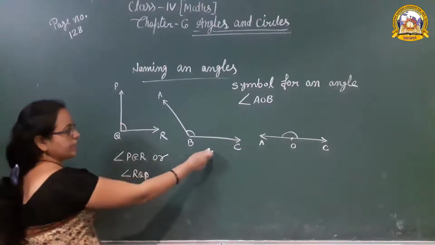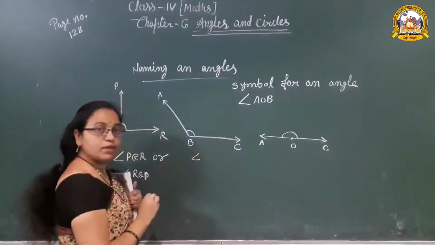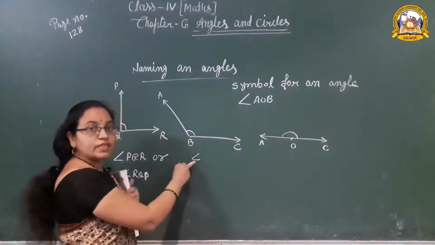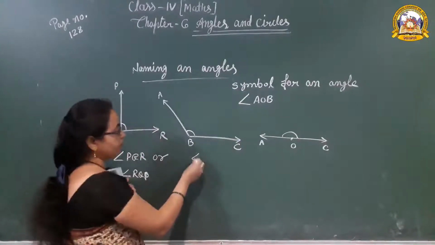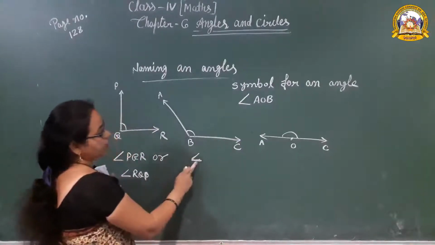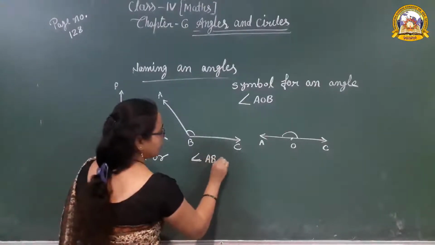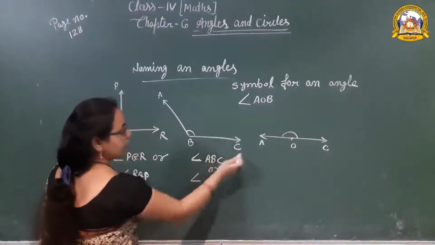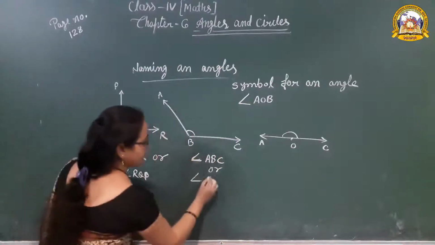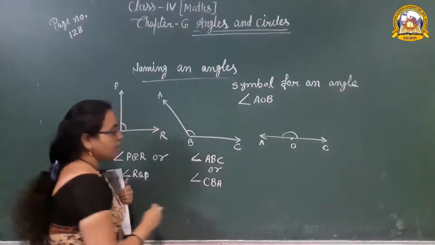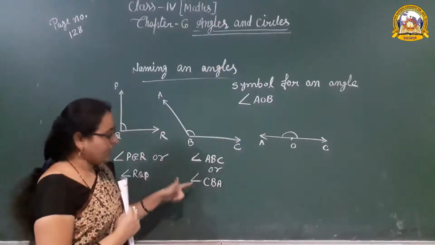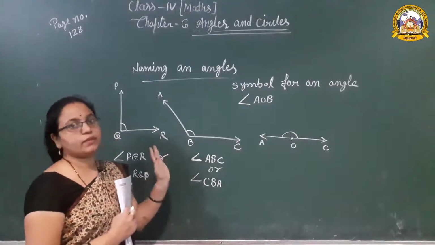Okay, in this angle, first make the symbol of angle. It is compulsory to show the symbol of the angle. Show the symbol of angle ABC, or angle CBA. We can write it in any way but the vertex should be in the middle.